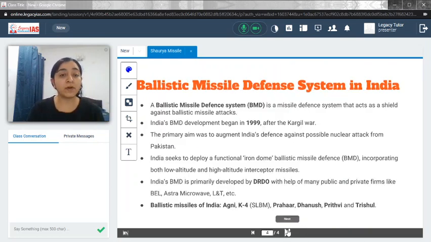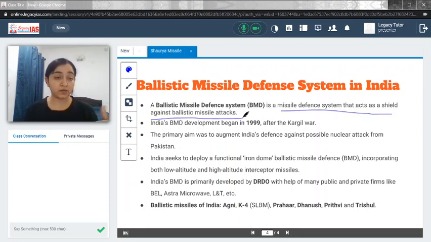Now let's move forward and try to understand the ballistic missile defense system in India. The ballistic missile defense system is a missile defense system that acts as a shield against ballistic missile attacks. So just as an example, if a missile is coming towards the Indian territory, the ballistic missile defense system is the one which will provide the shield to it. The India BMD program developed in the 1990s after the Kargil War. The primary aim was to augment India's defense against possible nuclear attack from Pakistan.